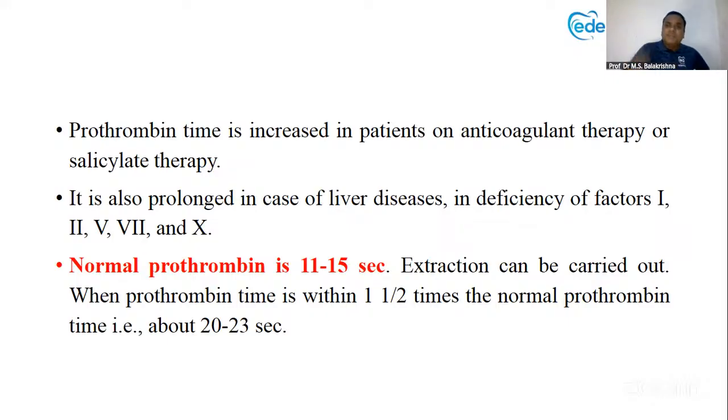So maybe a liver disease is there. The prothrombin time may be increased there. So you need to double cross check, and up to 1 to 1.5 times than the normal, you can go for the extraction. So 20 to 23 seconds is okay. This is also called as INR.